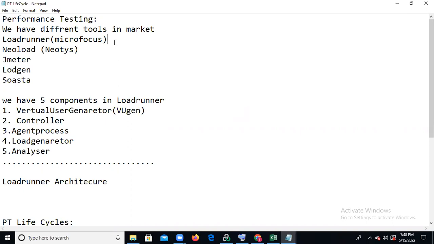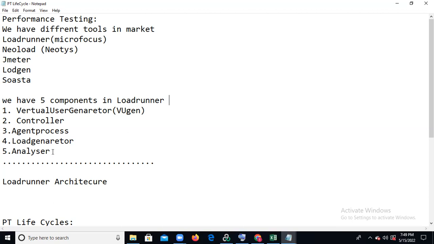Every release, every 2, 6 or 8 months, a new version of the software comes, with new changes deployed. Now we will go with the LoadRunner tool. LoadRunner has 5 components: Virtual User Generator, Controller, Agent Process, Load Generator, and Analyzer.